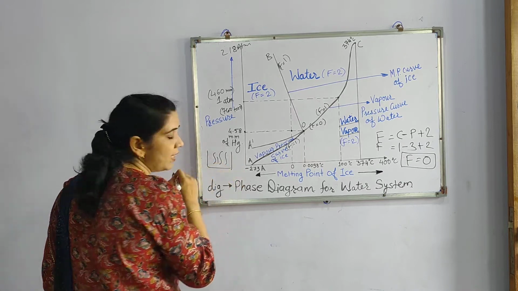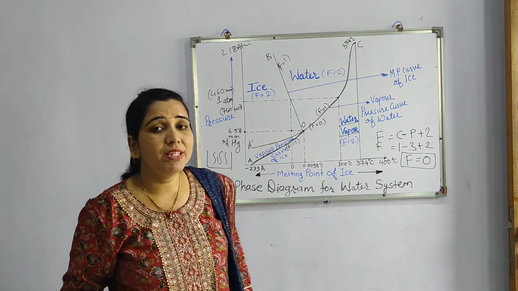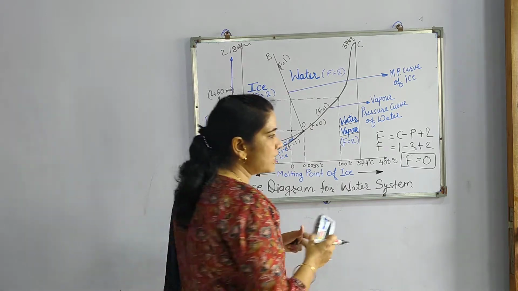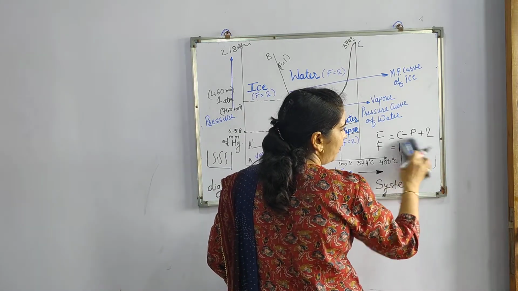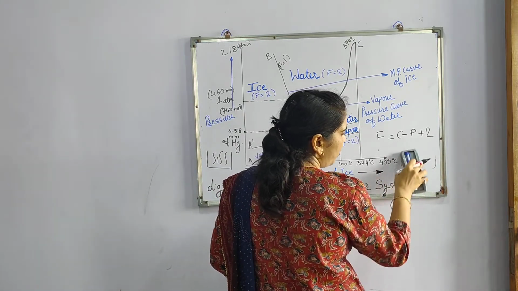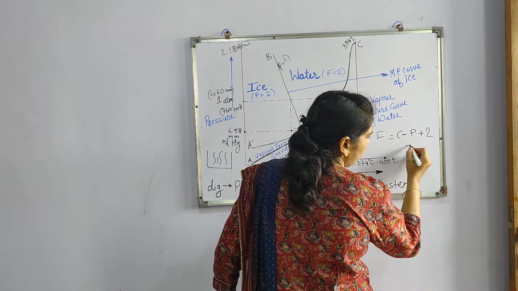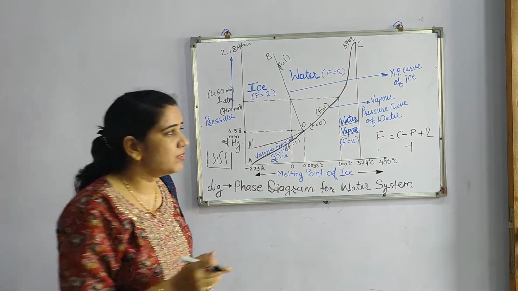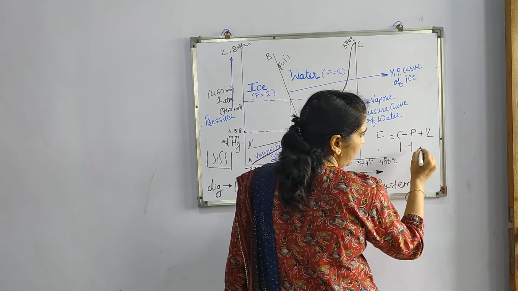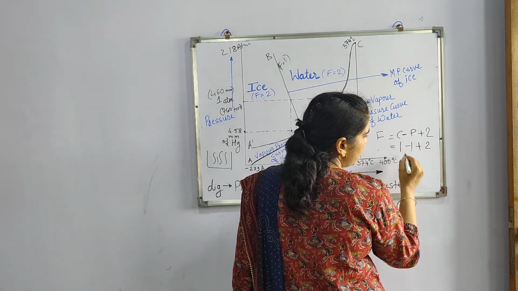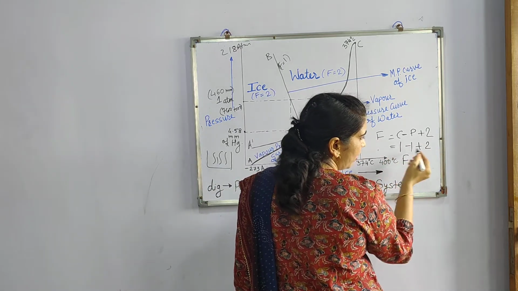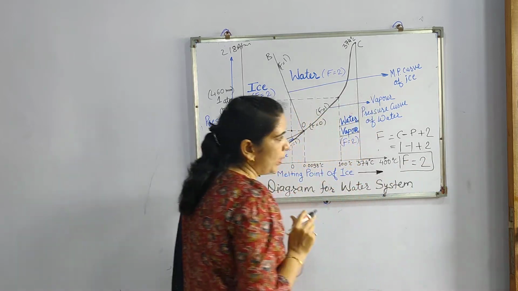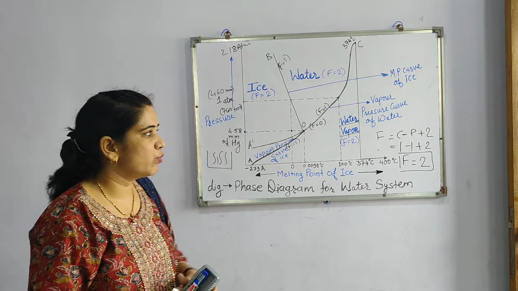So in this case, what we have to consider here is the presence of only water vapor. Now if only single water vapor is there, what will be the number of phases? Here only a single phase is found. So the value of P will be 1. Then C is nothing but component, always a single component system. That's why the value of C will be 1, plus 2. So in this way, F is equal to 1 minus 1 plus 2, which is 2.